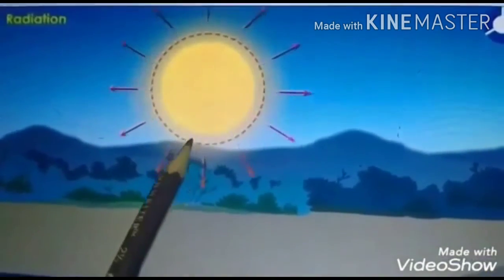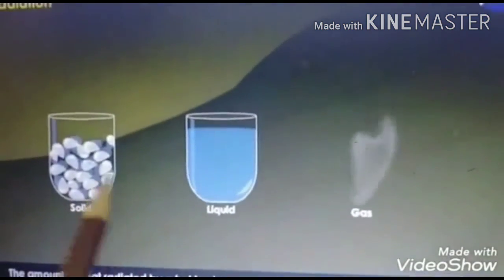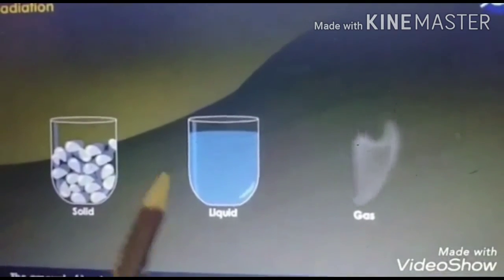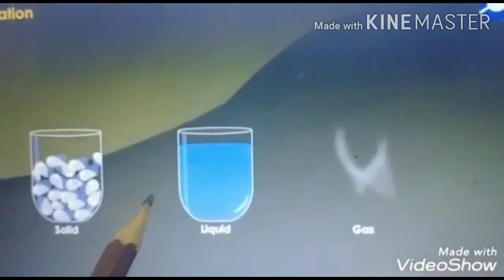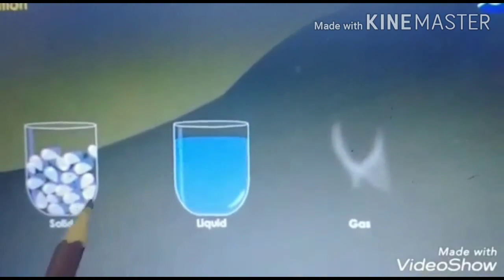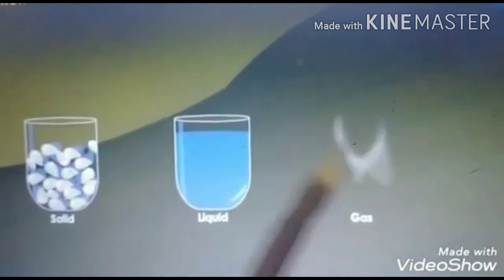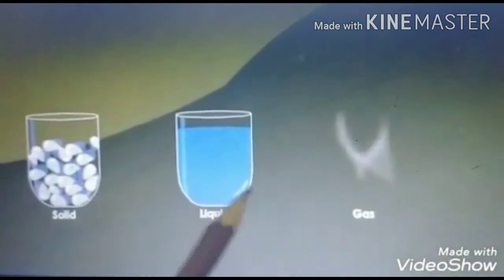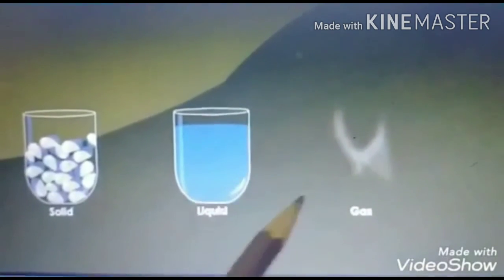We get warm by the sun. We get heat energy from the sun with the help of radiation. Every object radiates its heat. The amount of heat radiated by a hot body depends upon its color and surface. The objects that have a dull and black surface are good absorbers and good radiators of heat. The objects that have a shiny and smooth surface are bad absorbers and bad radiators of heat.